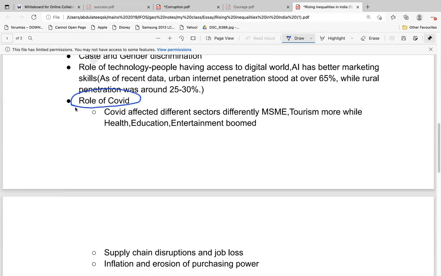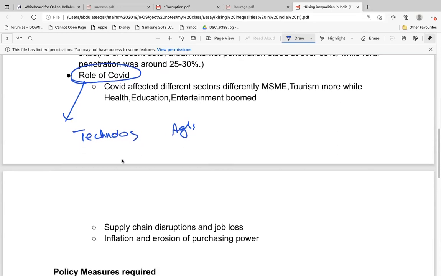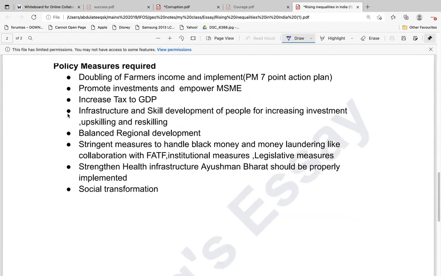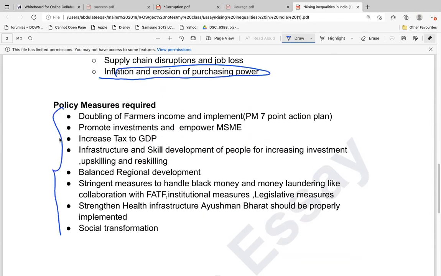And recently there was the issue of COVID. When COVID hit, a few sectors grew very well, and these were sectors that are more technology oriented, along with agriculture. Again, this was also a reason for inequality. We have also seen the issue of inflation, which has eroded purchasing power. To address these problems, we have policy measures. Someday I will again take up these policy measures.